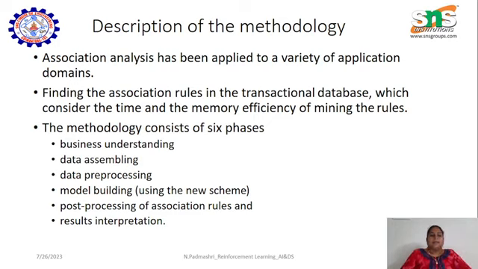The next is post processing of association rule. Pre-processing is done, and we have built the model using some new scheme. After we apply all those association rules, what will be the result? The last one is result interpretation. By having all these 6 stages, we are going to analyze the product in market basket analysis.